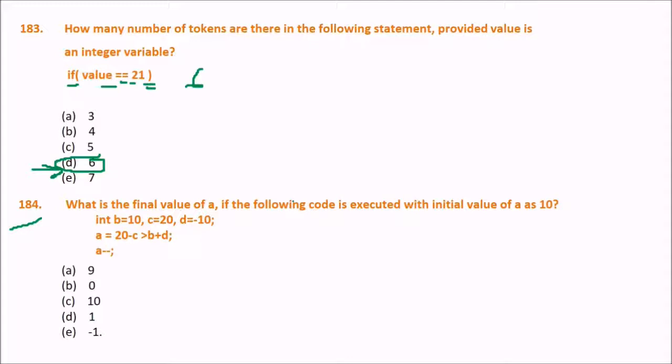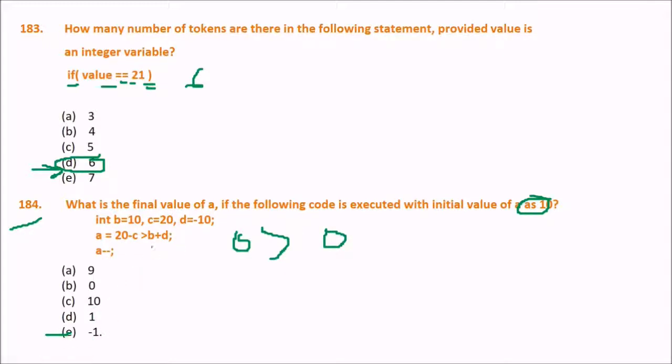What is the final value of A if the following code is executed with initial value 10? What will be the value? So A is 10, B is 10, C is 20, D is minus 10. So 20 minus C greater than B plus D. Let me do it first and I'll then tell you the catch, if there is any. 20 minus C is 20 minus 20, that is 0, is greater than B plus D, that is again 10 minus 10, which is 0. So A will have 0, A minus minus will be minus 1. So E will be the answer.